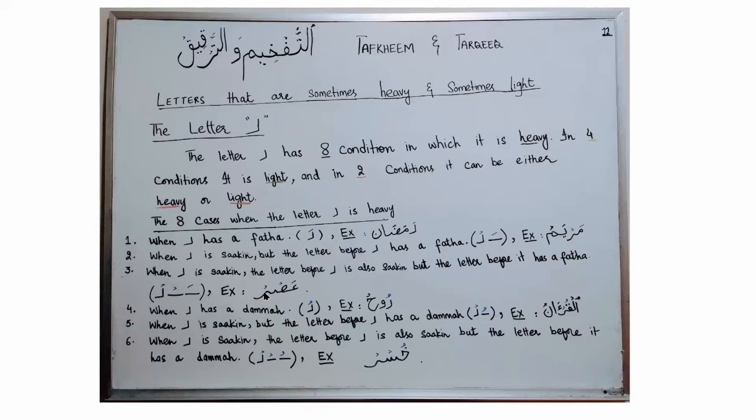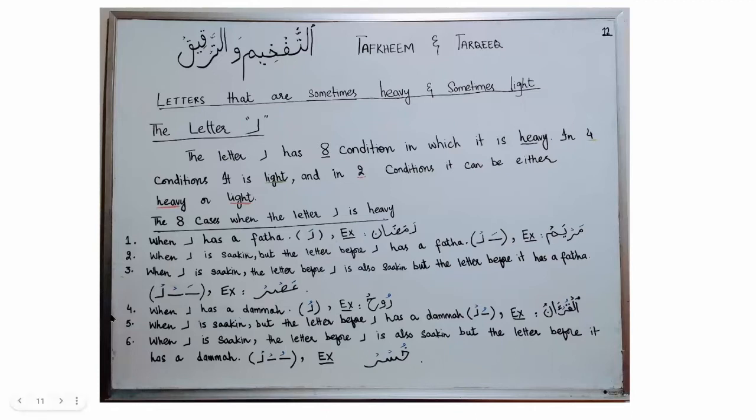If letter Ra is the last letter, then the second last letter is also sakin. So we will see the third last letter. If that has a fatha, we will make this Ra heavy and we will recite this Ra with Tafkheem. We recite it like this. Asr. Letter Ra with full mouth, with thickness and Tafkheem.